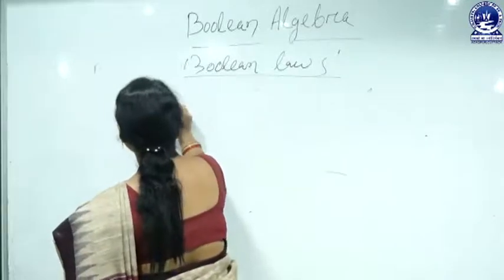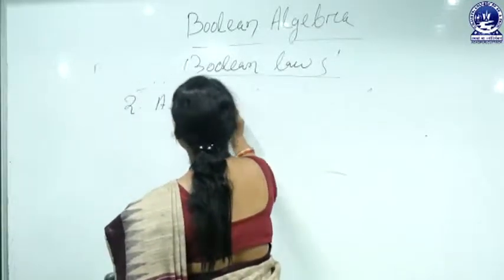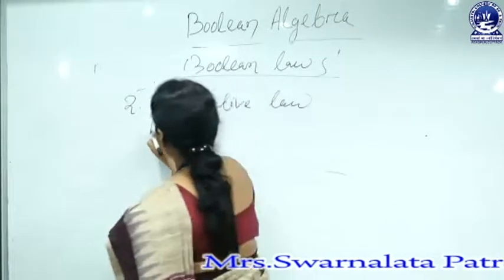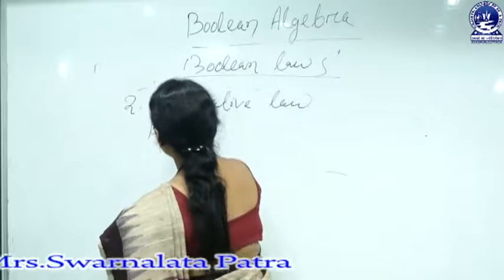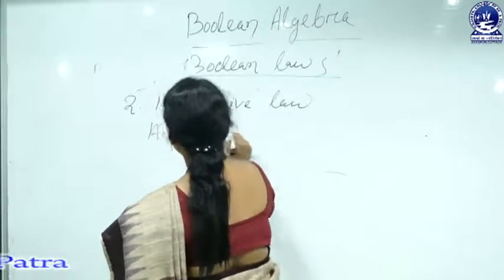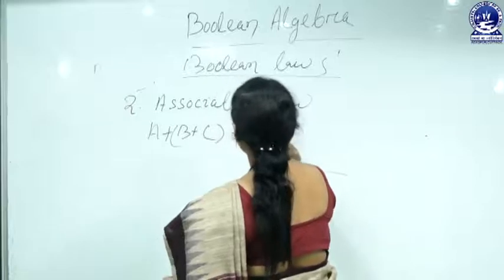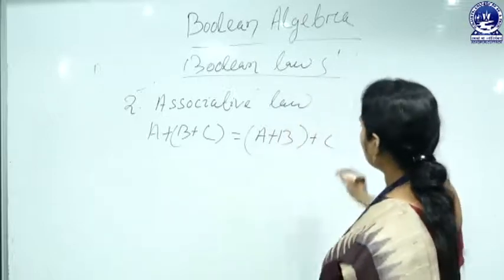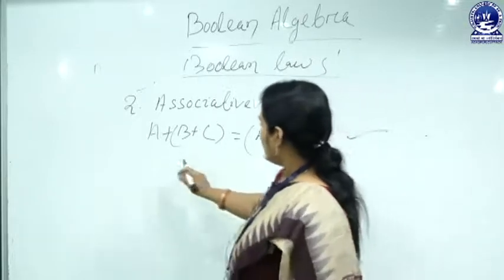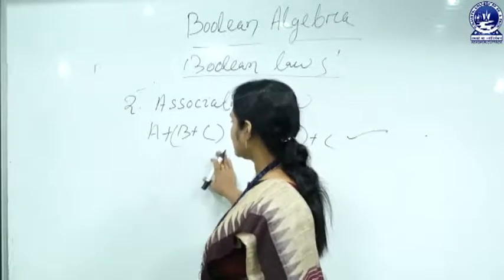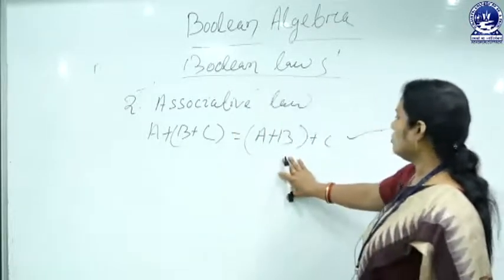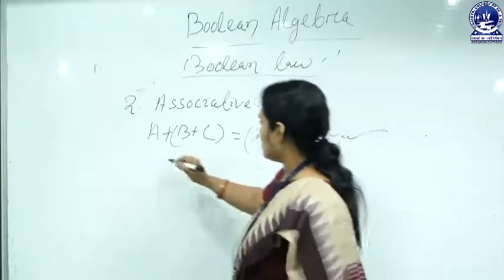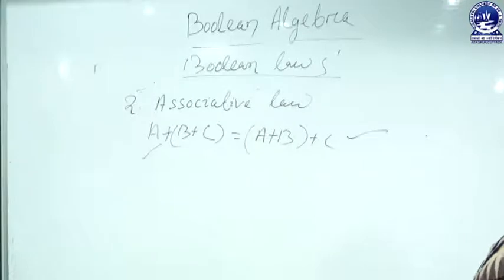The next law is the associative law. A plus B plus C equals A plus B plus C. Here, the output of this expression is also equivalent regardless of grouping. This is the associative law.